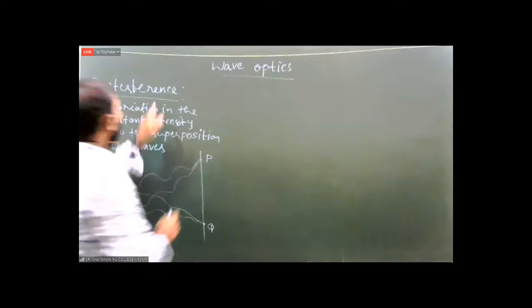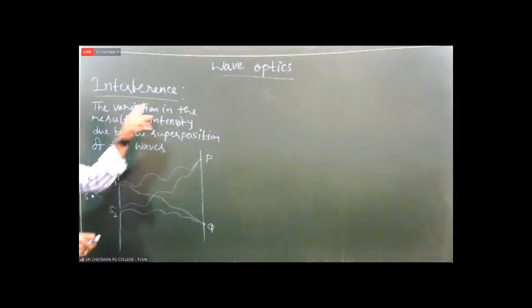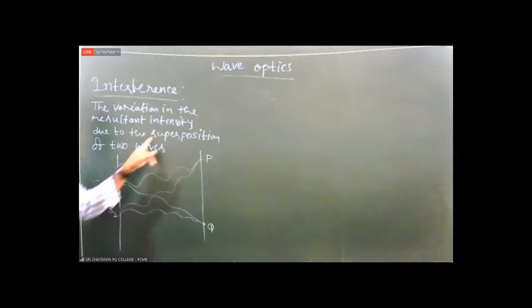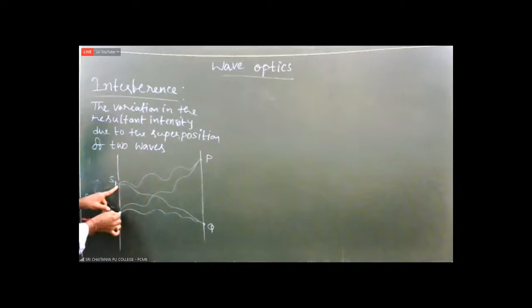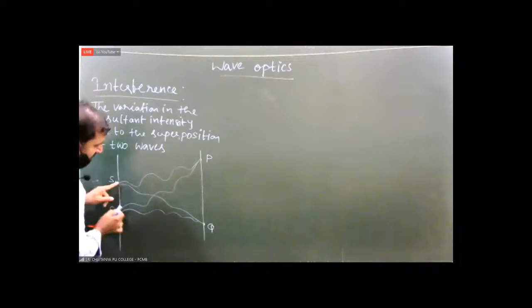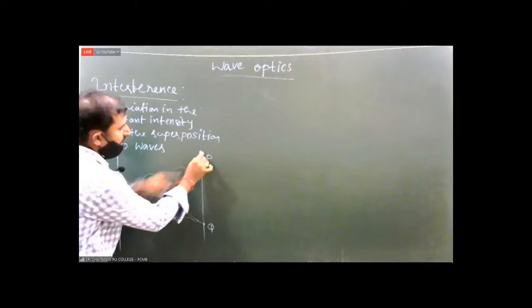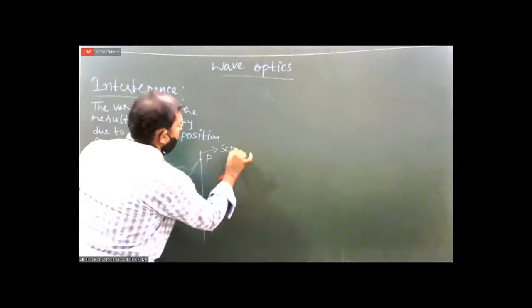That means, now in interference, the variation in the resultant intensity due to the superposition of two waves. Here, one light wave coming from upper hole, another wave coming from lower hole. They are combining, they are moving in the same direction, combined at point P. This is what we are assuming as screen.